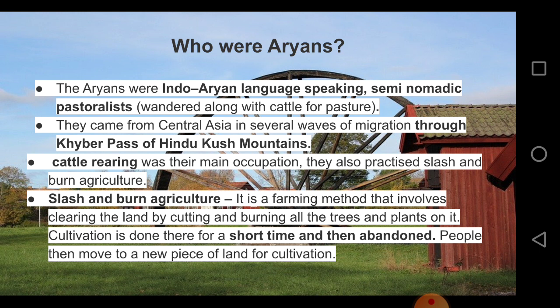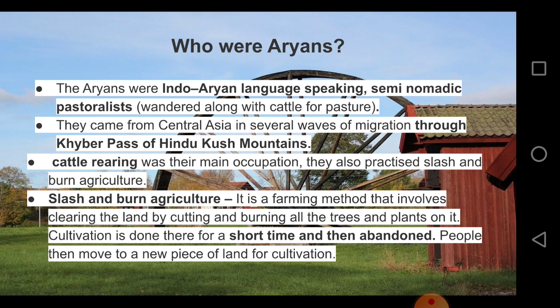So here slash and burn means they will look at a place, for example a forest. They will cut down all the trees, all the plants, everything, and then they will sow seeds in that land.